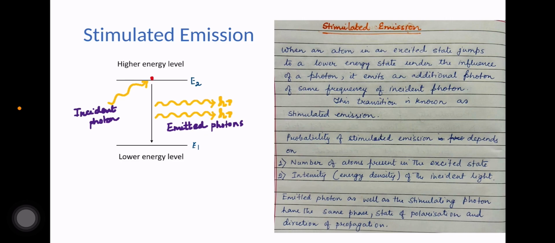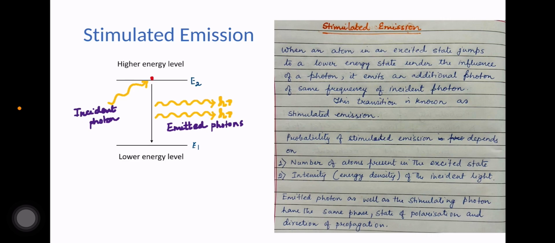So in order to account for the state of equilibrium between light and matter, Einstein pointed out that if a photon can stimulate an atom to move from a lower energy level to a higher energy level by means of stimulated absorption, then obviously a photon should also be able to stimulate an atom from the higher energy level to a lower energy level. So this method, where the photon emission depends on the photon density present in the medium, is known as stimulated emission.